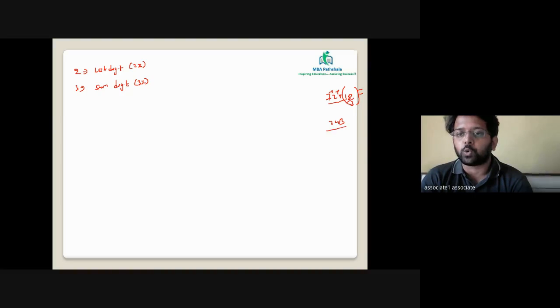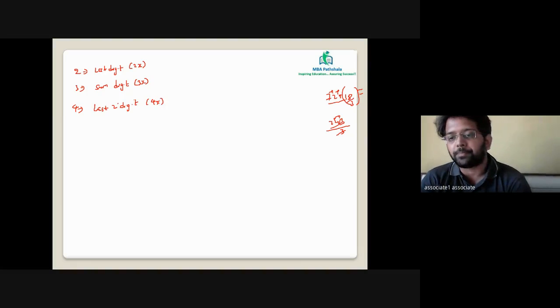Howsoever big the number may be, 2 plus 4 is 6, 6 plus 3 is 9, so 243 will be divisible by 3. Simple observation, but it's important. Next value is 4. What about 4? If the last 2 digits are divisible by 4, the whole value will be divisible by 4. Next value is 5.